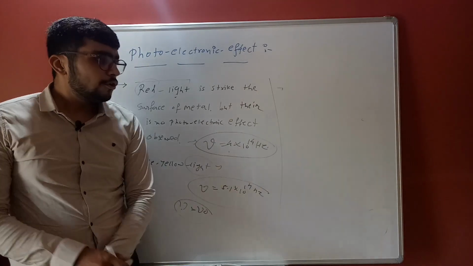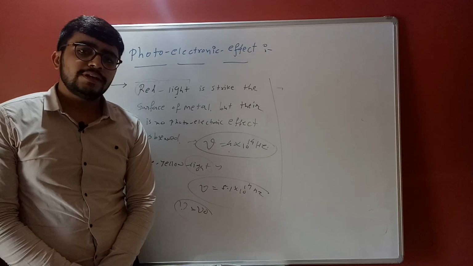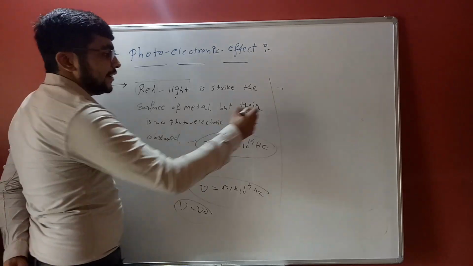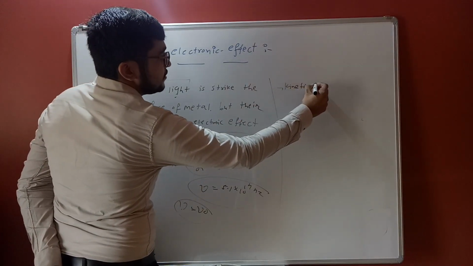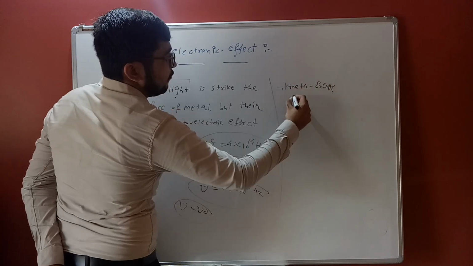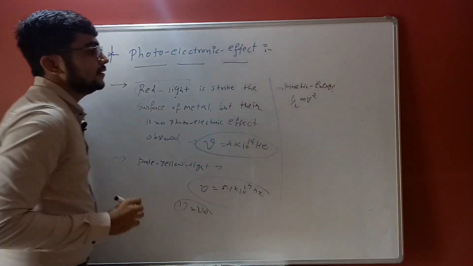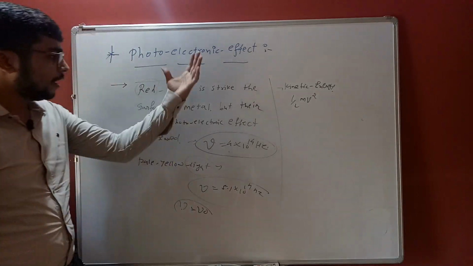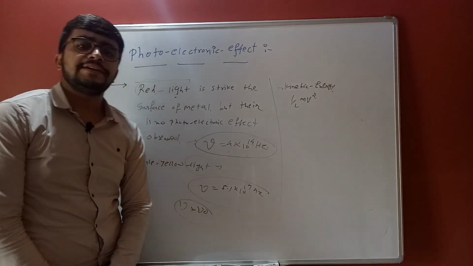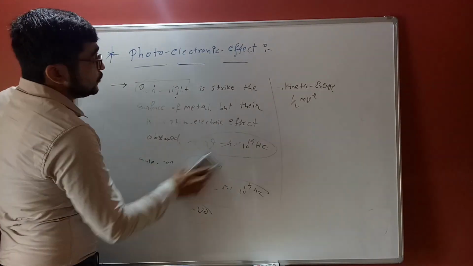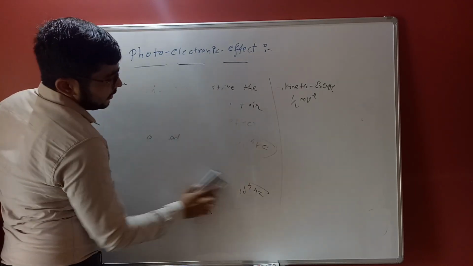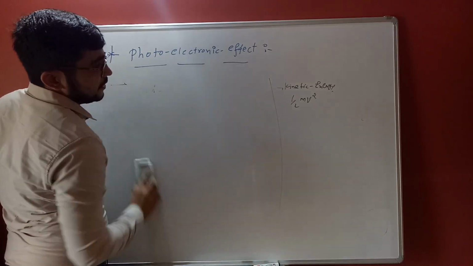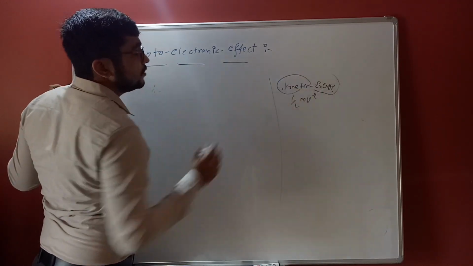The ejected electrons have velocities, so they have kinetic energy. What is kinetic energy? Kinetic energy is 1/2 mv squared. The deeper concept of the photoelectric effect came later from the scientist Albert Einstein, because H. Hertz did not satisfactorily prove the exact kinetic energy of the particle.